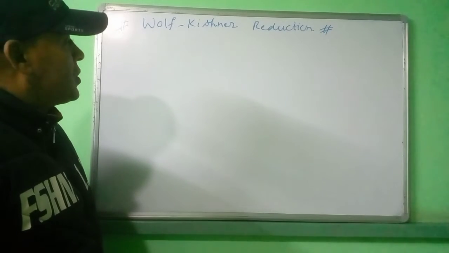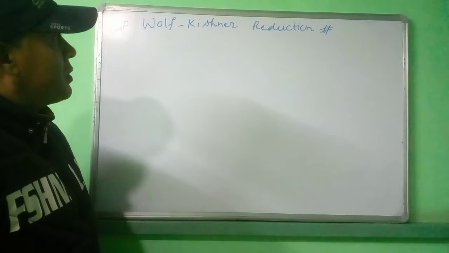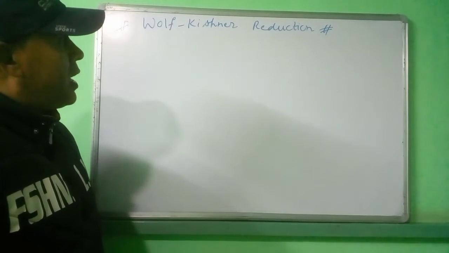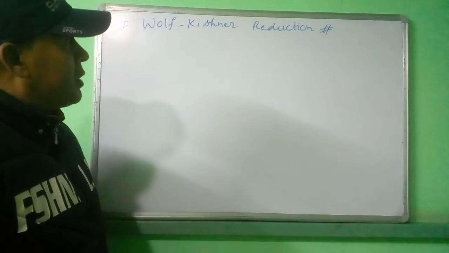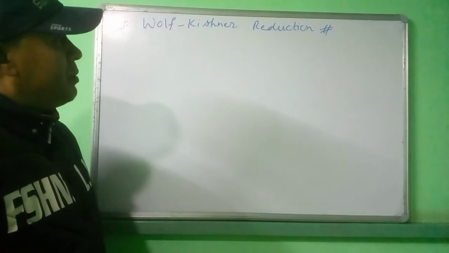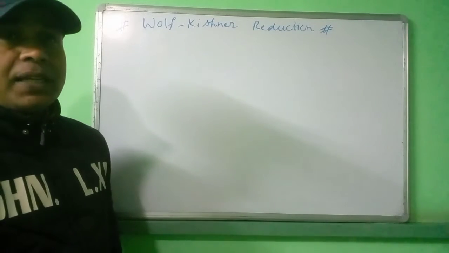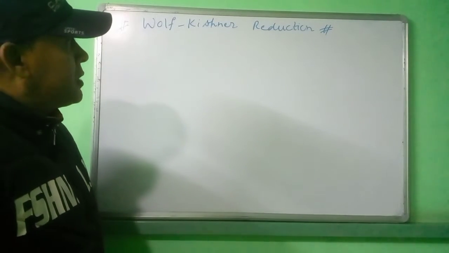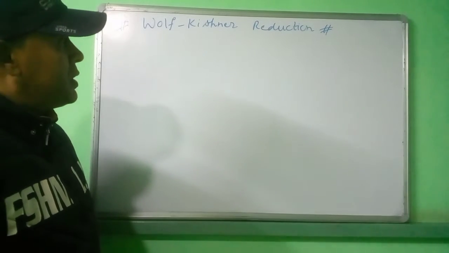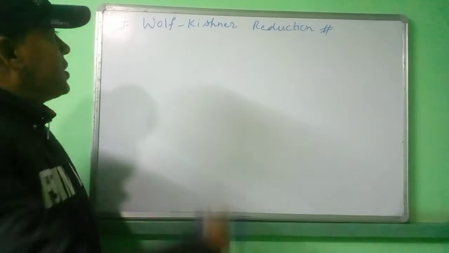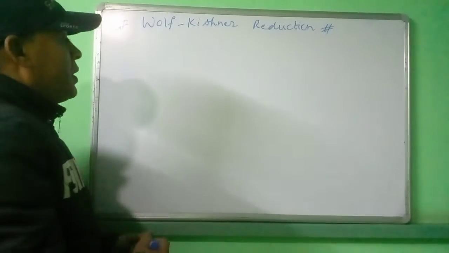Wolff-Kishner reduction. So how can you define it? When either aldehyde or ketones are treated with hydrazine in alkaline medium, alcoholic KOH, they give the alkane, and nitrogen gas is evolved. Other products are nitrogen and water. So alkane can be obtained by this Wolff-Kishner reduction. So this way we can define it.